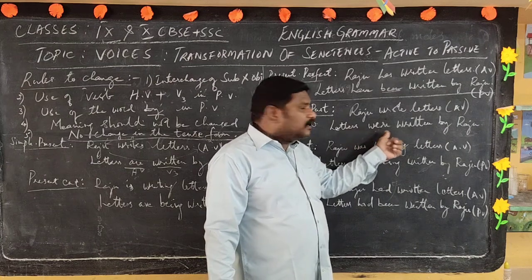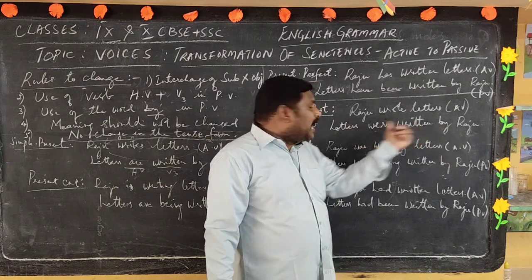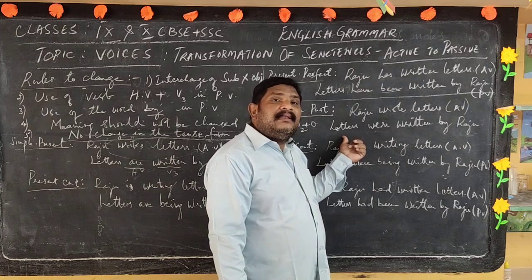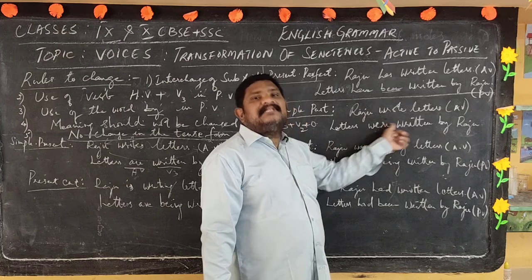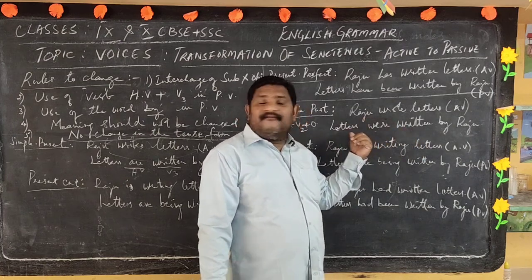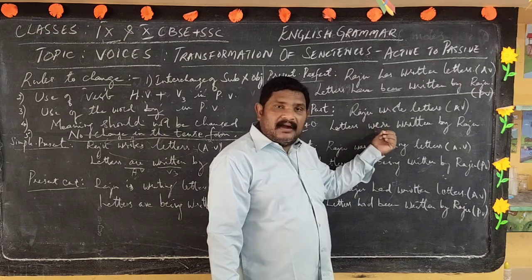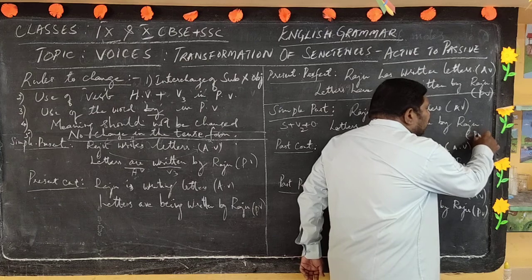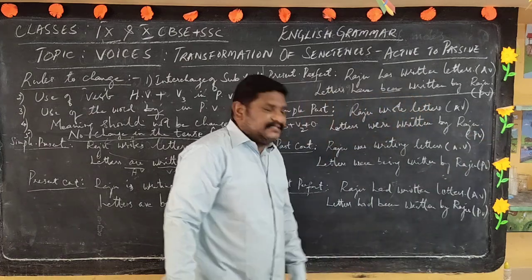Letters were written by Raju. Had it been singular, letter, then what would happen? Letter was written. Because it is plural, we have to take letters were written by Raju, which is the right form of the passive.